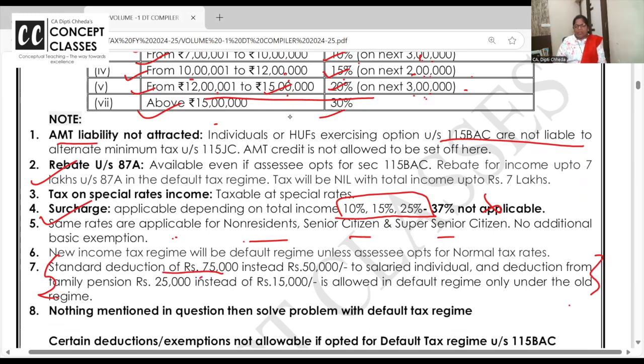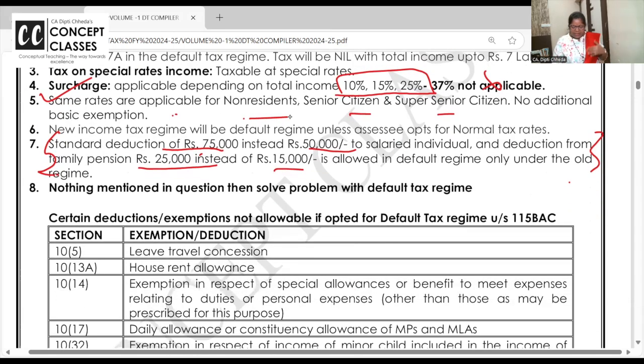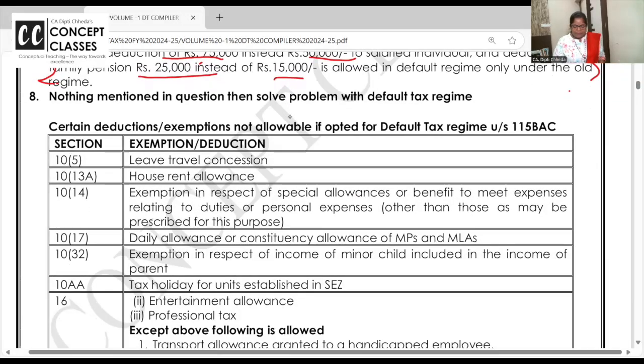These two are the major amendments. If you are going for the default tax regime, then standard deduction is 75,000. If you are going for the general regime, then in salary the standard deduction is 50,000. In the default tax regime, under other sources, family pension deduction is 25,000. We are in the basics. Every chapter I'll give you one comparative, so don't worry and don't try to mug up the old and new regime right now. Whatever you remember is fine. When I teach house property, I'll do it again, so it will be clear.